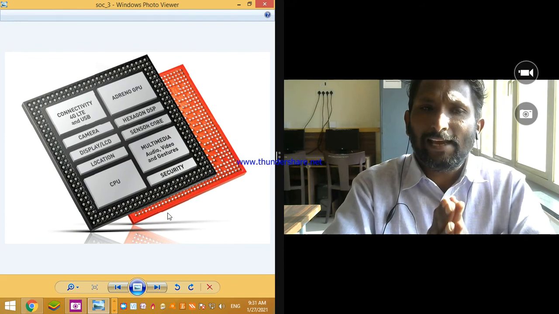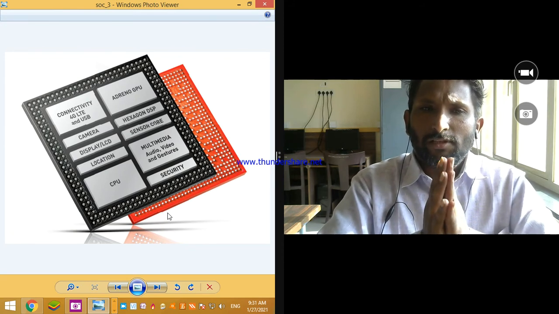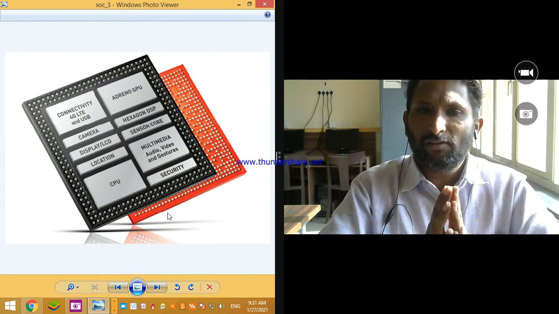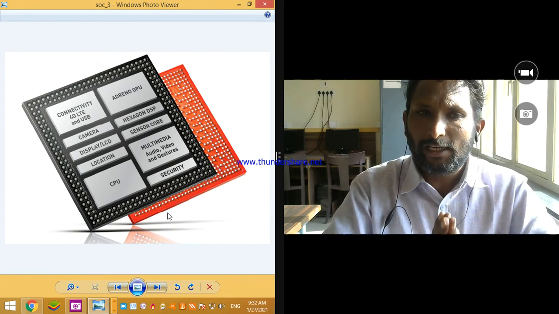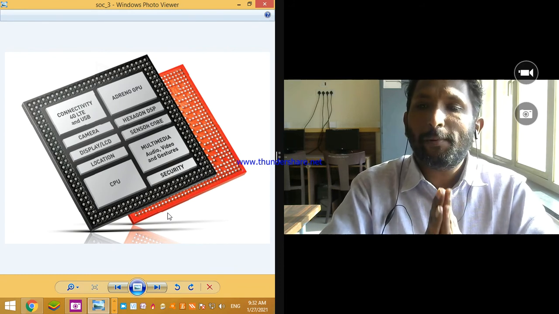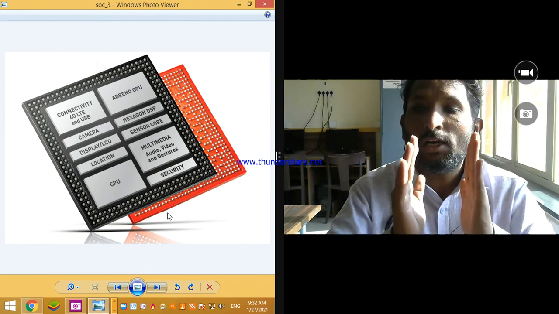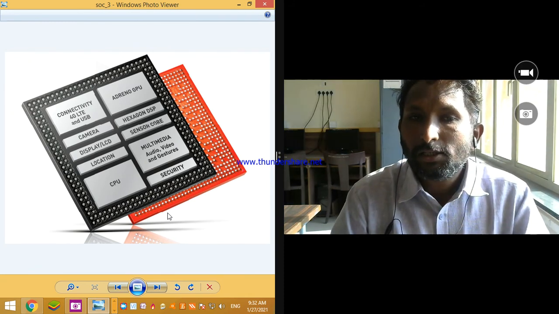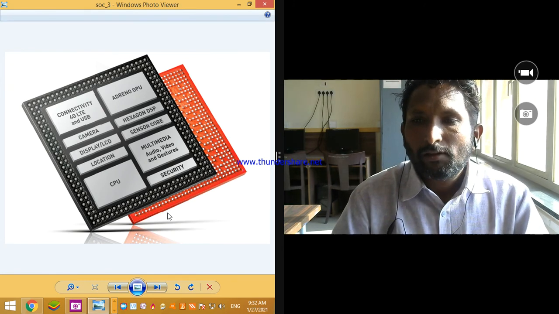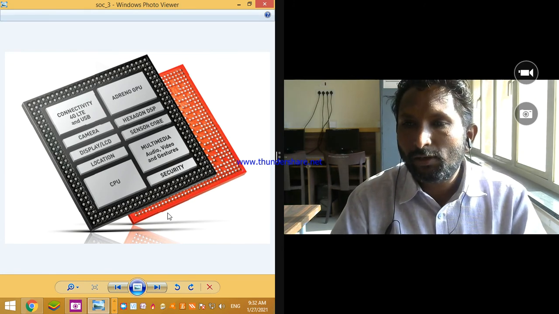Modules like camera, location, CPU, GPU, DSP, sensor core, security, connectivity, display are all present on a single chip. That's why it is called system on chip. This is all for today's lecture.